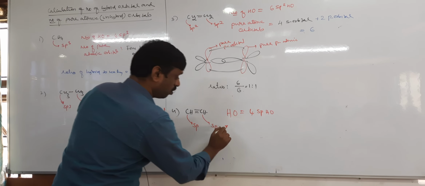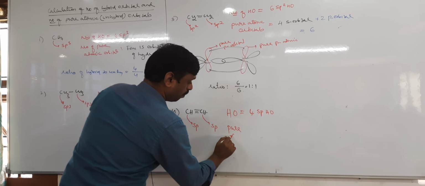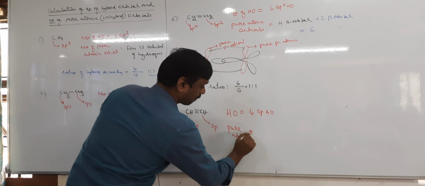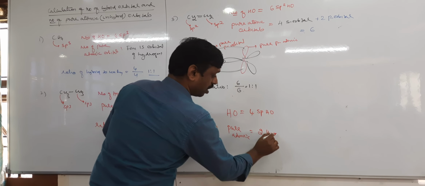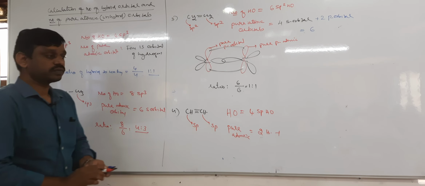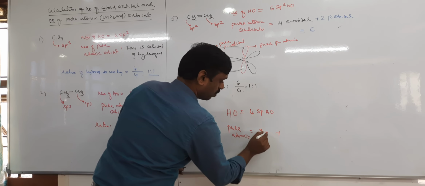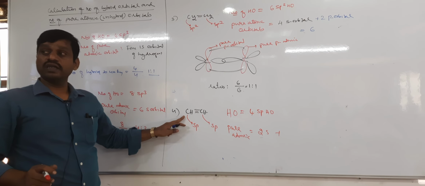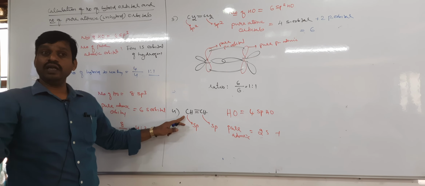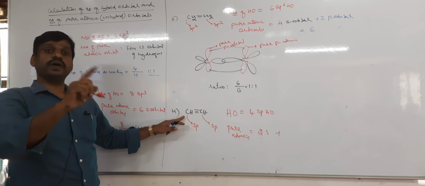Then what about pure orbitals? How many pure atomic orbitals? 1 plus 1, 2. Of course, 2 hydrogen orbitals means 2 s orbitals, plus, now each carbon has 2 unhybridized p orbitals which are perpendicular to each other.